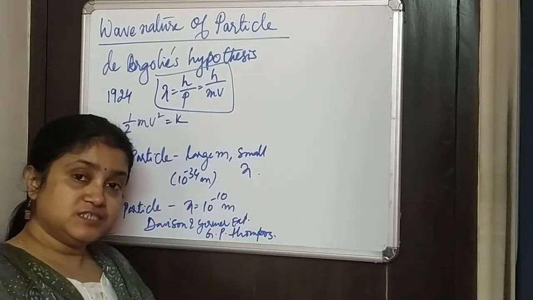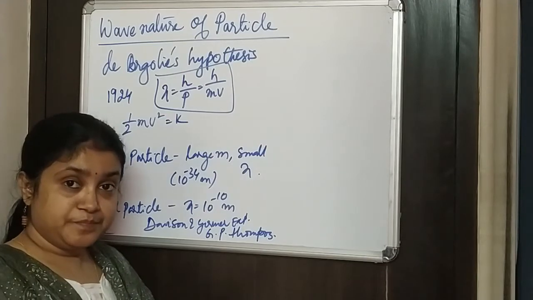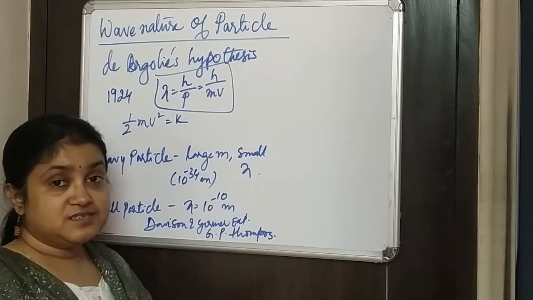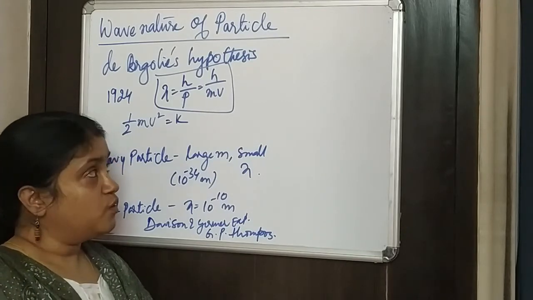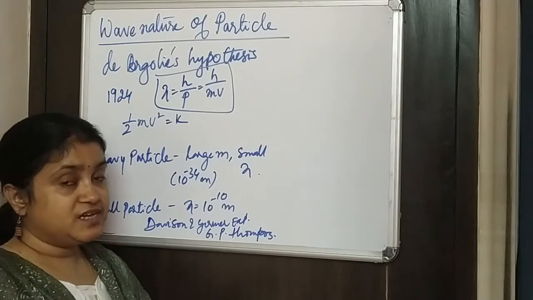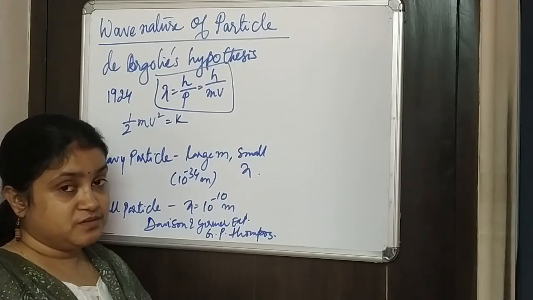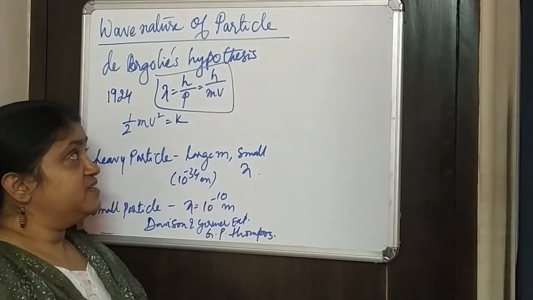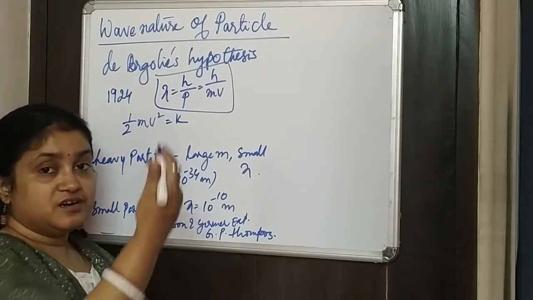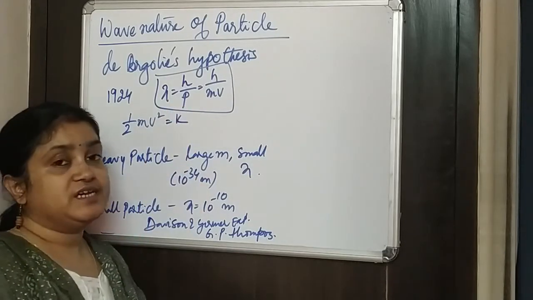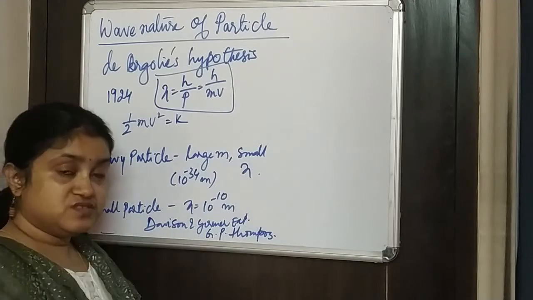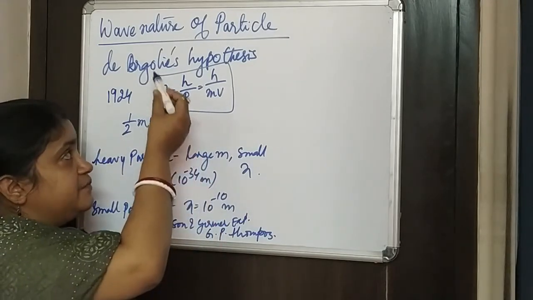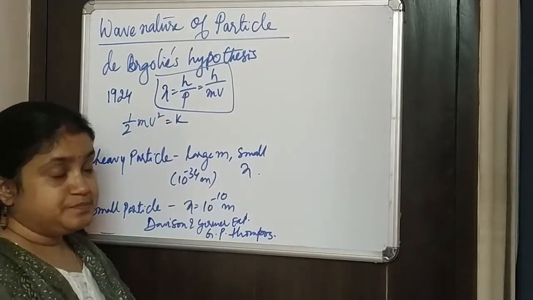So any material particle, if it is moving, if it has a certain velocity with which it is moving, or which has momentum, then it will have a wave which we call a matter wave or de Broglie's wave. And the wavelength of such a particle is given by lambda equal to h by p.